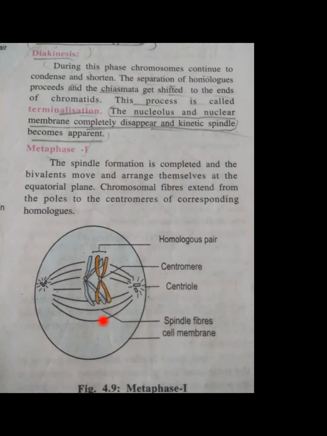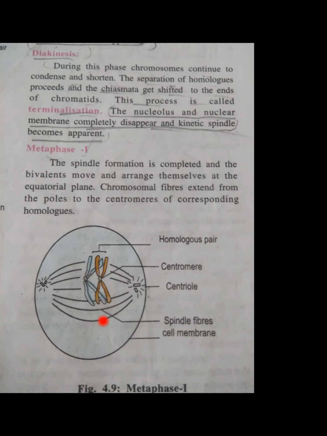Exchange of genetic material, recombination, that we have already completed in prophase 1. So after the exchange of genetic material, everything is done. Now the chromatid, the green one and the blue one: the genes of the blue came onto the yellow, and the genes of the yellow came onto the blue. All this is complete, and now they have come and lain at the center. That is, the pair gets arranged at the center.